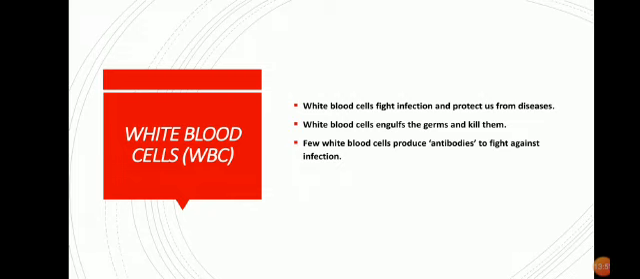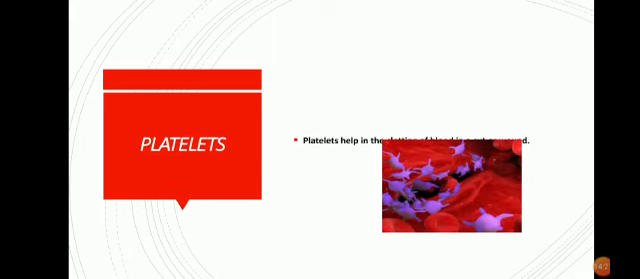So whenever any kind of virus or bacteria enters our body, our blood, the white blood cells, produce antibodies as a defense. This antibody kills that particular antigen. Later on, when we discuss the process of immunity, you will come to know the function of white blood cells in detail. Okay, next is platelets.